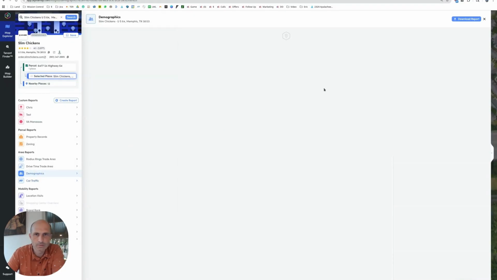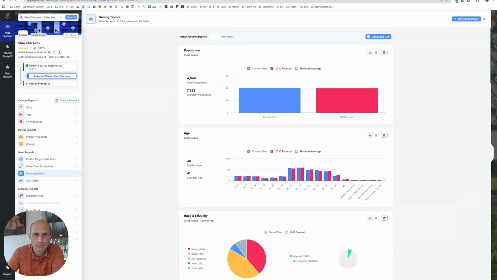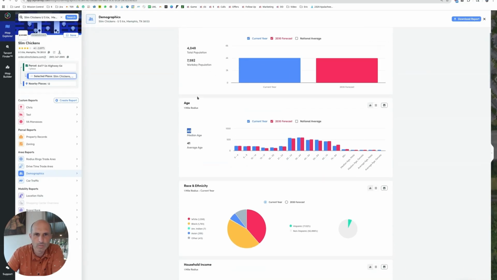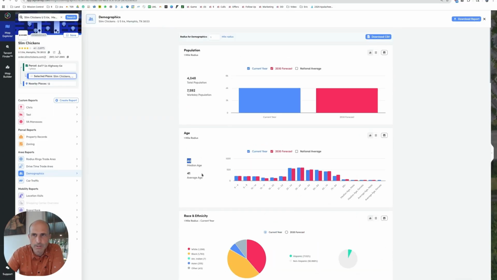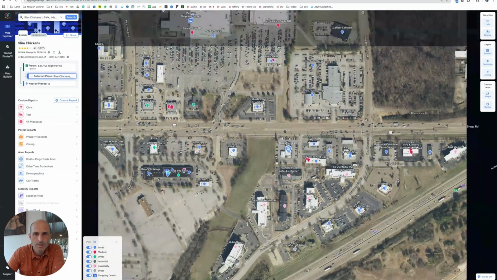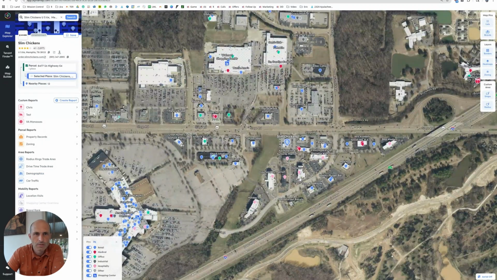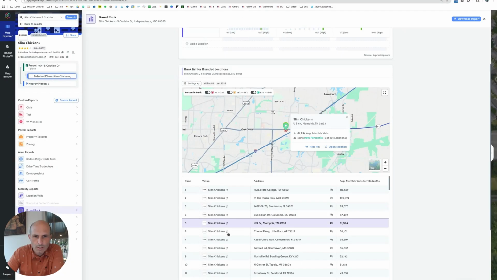And demographics are probably going to be low for Memphis. 40, basic American average age, 4,000 people in 1 mile. It's not a super amount of people. $79,000 median household income. That's higher than I thought it would be. Parts of Memphis can get really low, but parts are better, right? Just like any town, it's always got the better side of town. This seems to be the shopping side of town. It's got Walmart, Sam's Club, Lowe's, the mall. They found a good location. Next one, Little Rock, Arkansas.